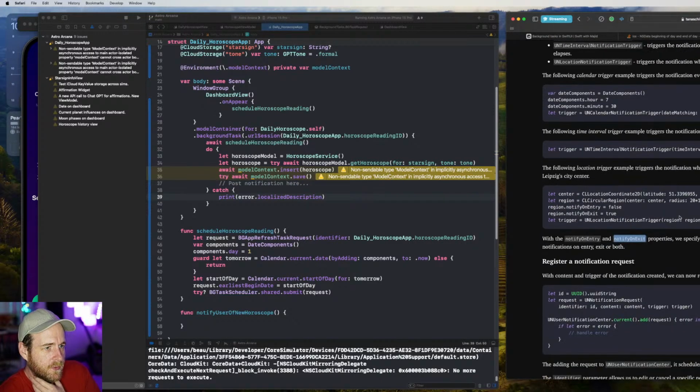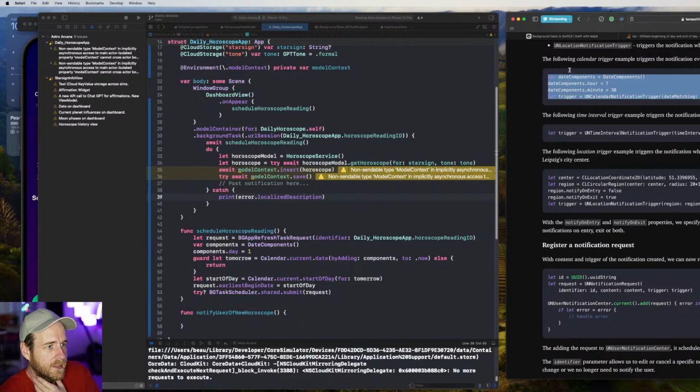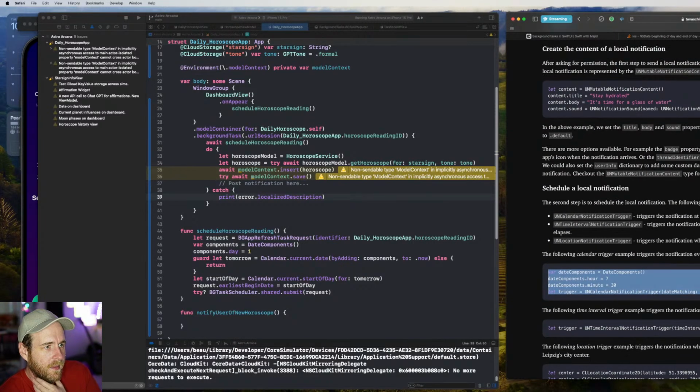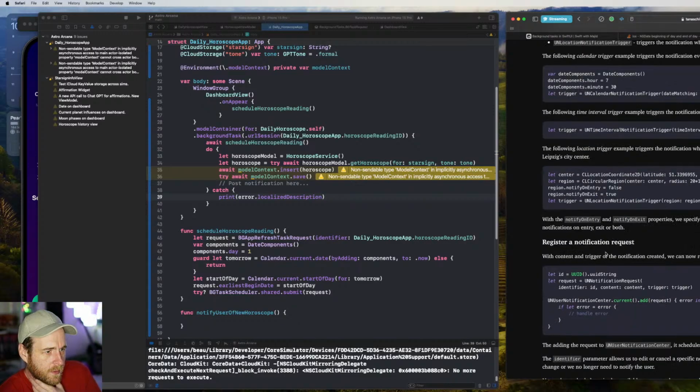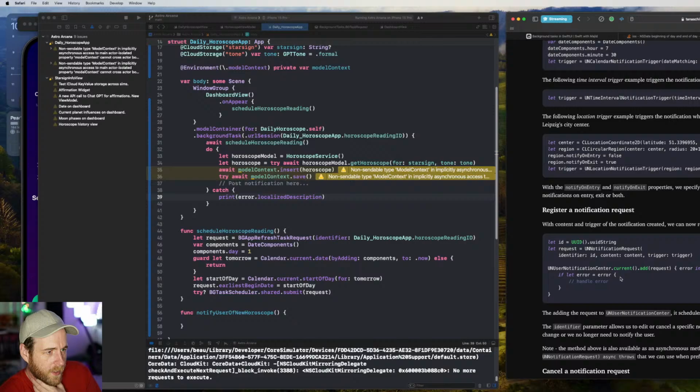It sort of covers most things. I think all we need is this and this. So that's the trigger. I think we also need to register the request. So we've got an ID, we've got the content, and we've got the trigger. Yeah, okay. So we need the content for it. We need a trigger, and then we need to put both of those into a request. Okay. So we can do that.